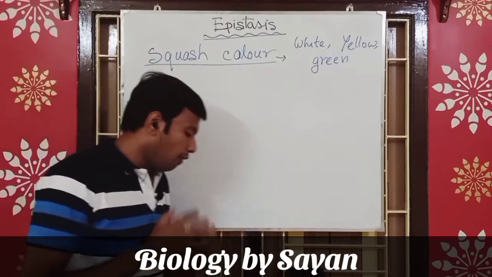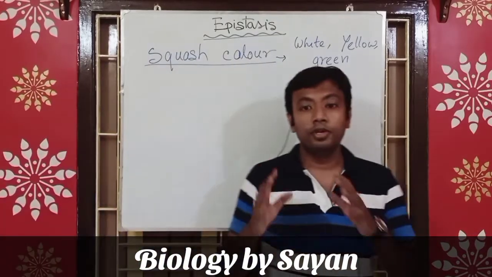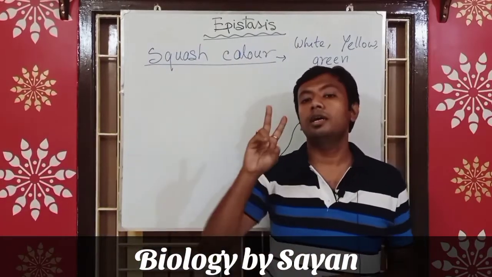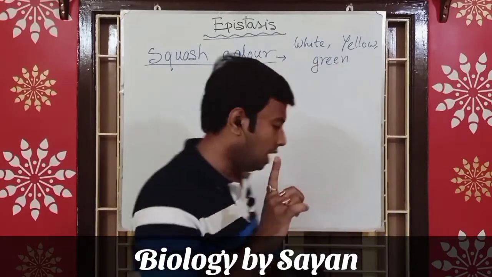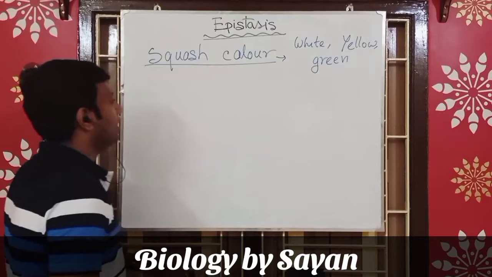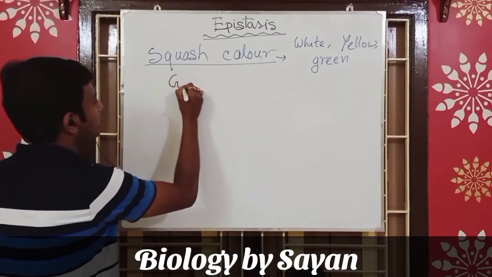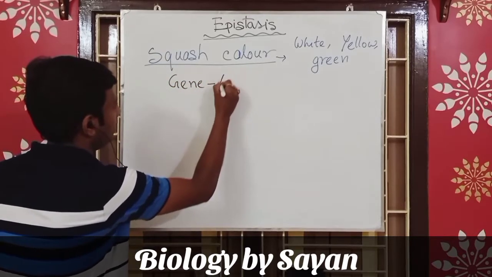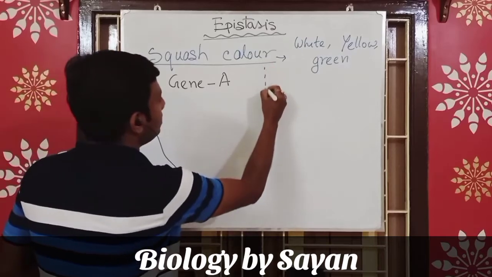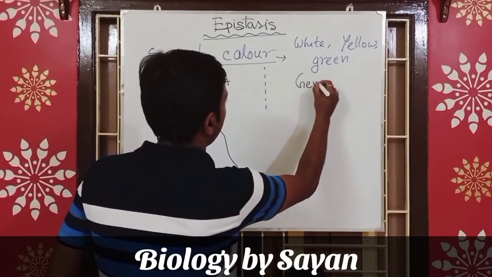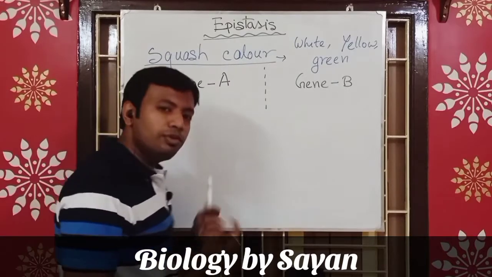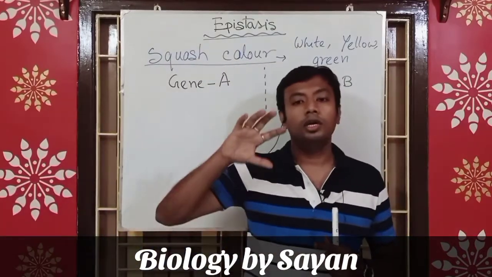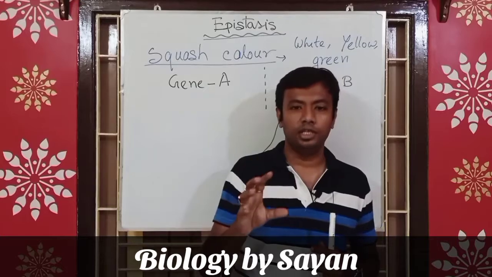For the determination of squash color, two separate genes are responsible, gene A and gene B. Both these genes interact with each other to produce the color of this vegetable.